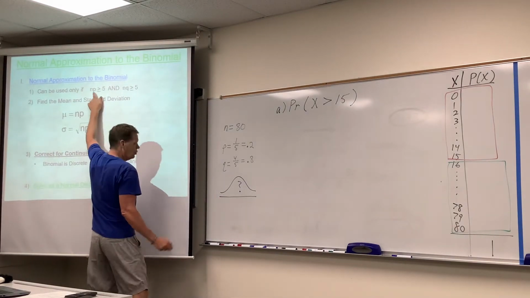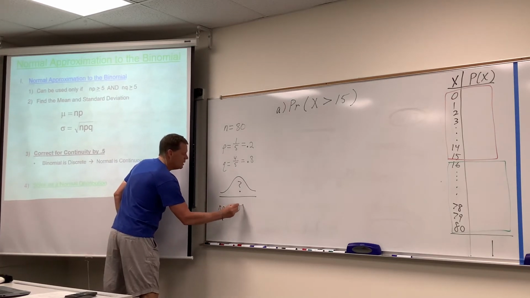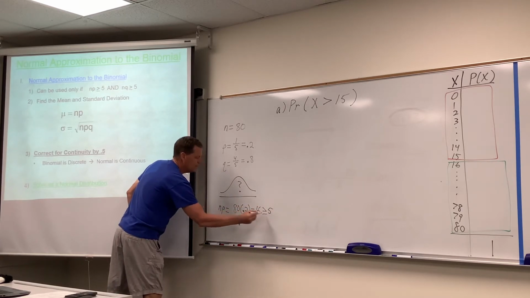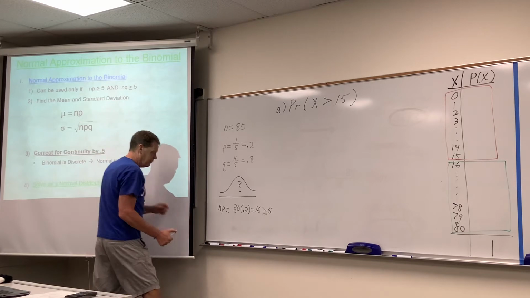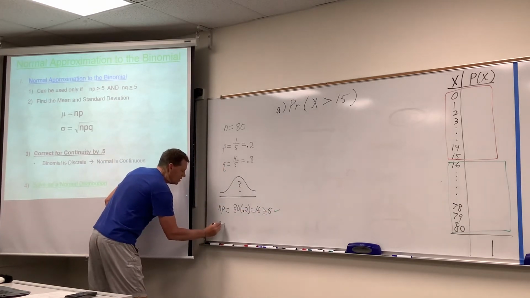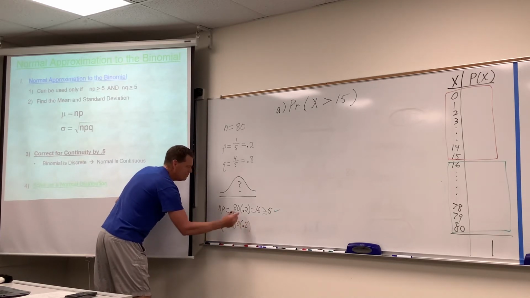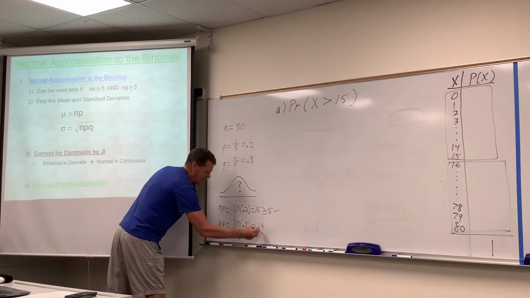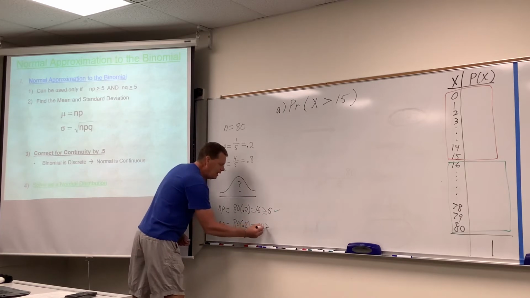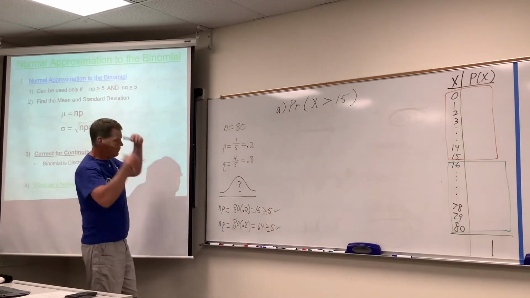So we check the two rules, n times p, which in this case would be 80 times 0.2. Well, that's 16, that's more than 5, right? Greater than or equal to 5. That's the first thing you check, and you go, check, good. And if it passes the first one, then you check the other one. Now look, if the q is bigger, 0.8, then obviously it passes, but I just check them both. Why not? It's more math, okay? But anyway, the point is that's 64, n times q. That's also more than 5.